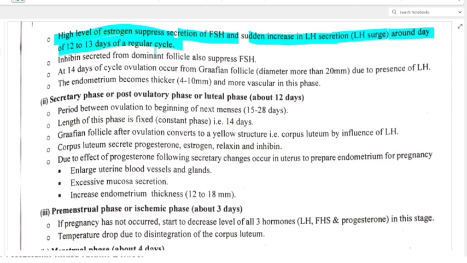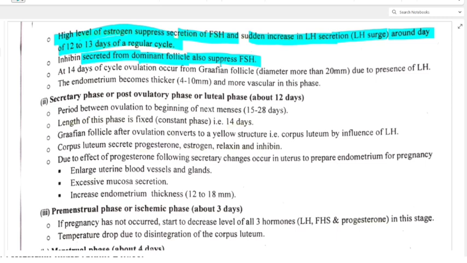Hope it is clear. Now inhibin secreted from dominant follicle also suppresses FSH. Clear? So inhibin hormone is also secreted from dominant follicle. That may be asked in exams many times, which hormones are secreted from follicle, Graafian follicle.